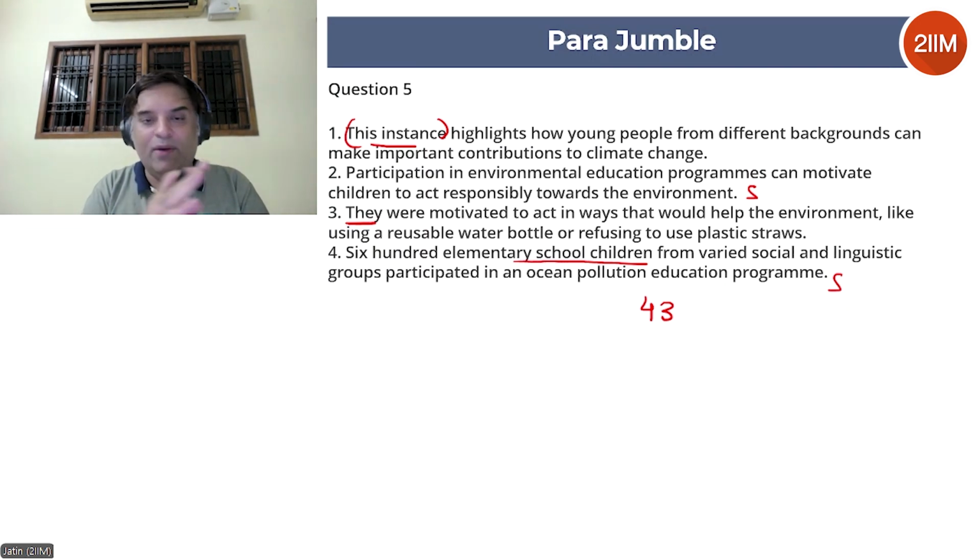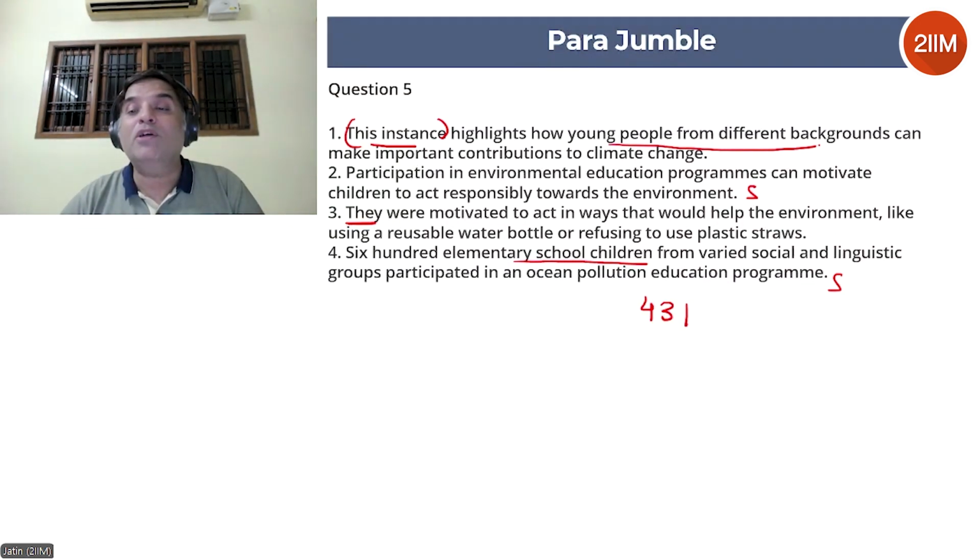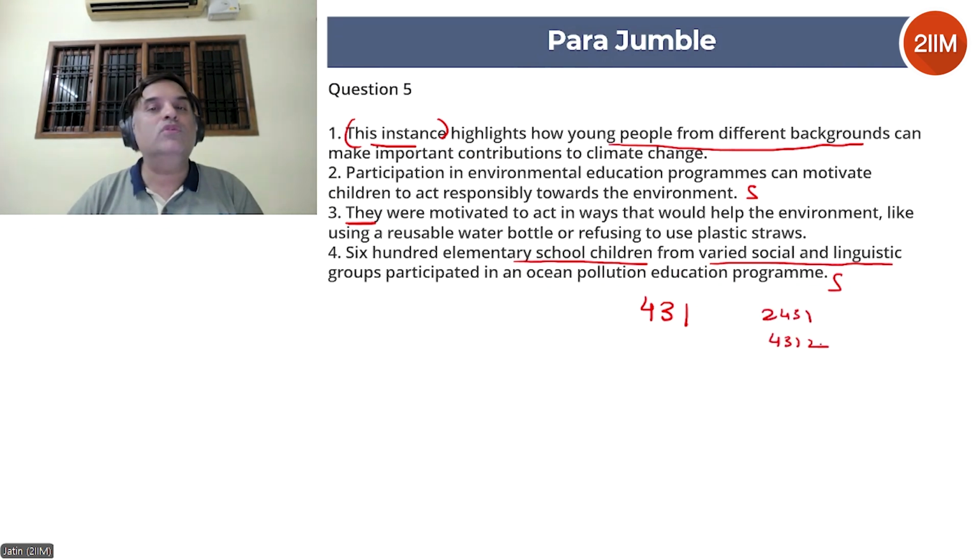So read that. I won't read the whole thing. 600 children from varied groups participated in this ocean pollution education program. They were motivated to act in ways that would help the environment. So details about that program. Then it says this instance highlights how young people from different backgrounds, because it clearly said in 4 that they came from varied social and linguistic backgrounds. So 4-3-1 seems like a good combination. Now we're left with 2. If you've come up with 4-3-1, you have 2 choices, right? So you can say 2-4-3-1 or 4-3-1-2. You have only 2 choices.